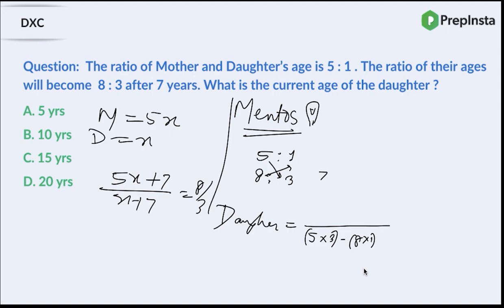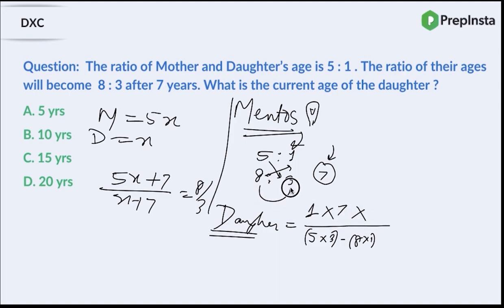All right. So you're supposed to find the daughter's age, right? So what is the ratio for daughter's current age? It's 1 into. What is the time difference? The second ratio given to you is basically of 7 years later. So multiply 7 here into.